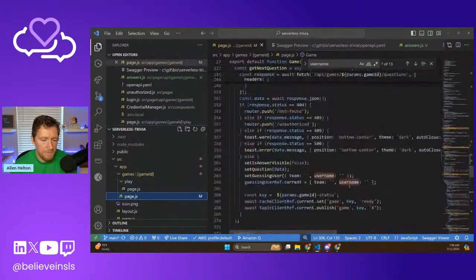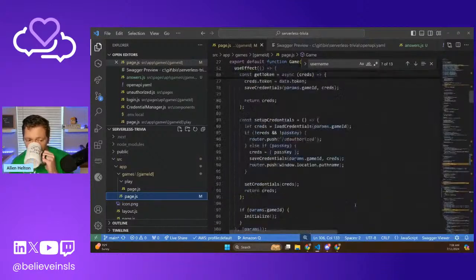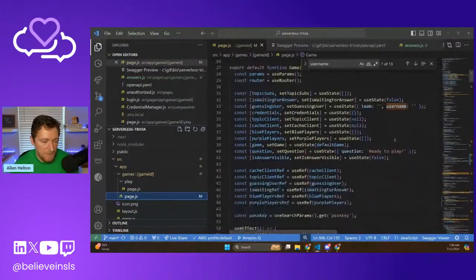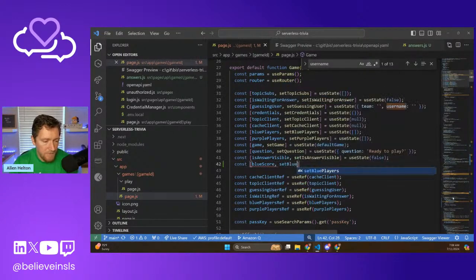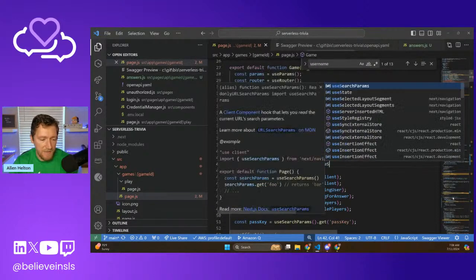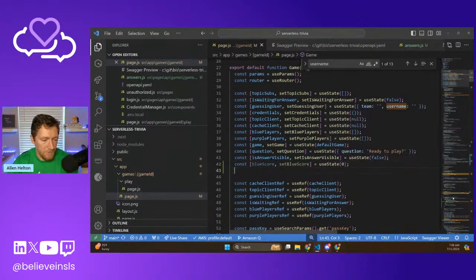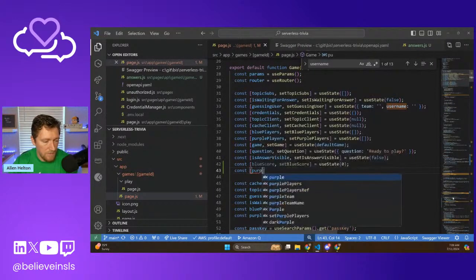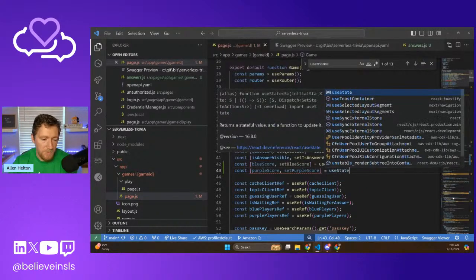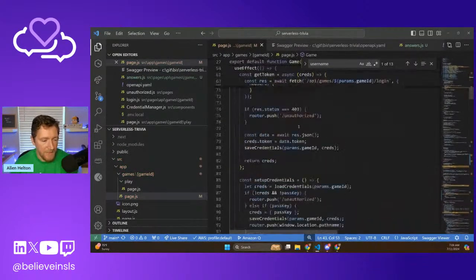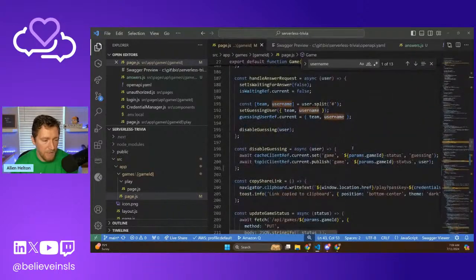This page. Okay. It's a pretty big file. Okay, so we have blue players, purple players. Let's do this. Let's add a new state. We'll just say blue score, set blue score. Set the initial state to 0. And then we'll do the same thing. Const purple score, set purple score, use state 0.